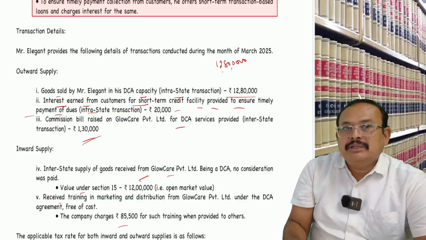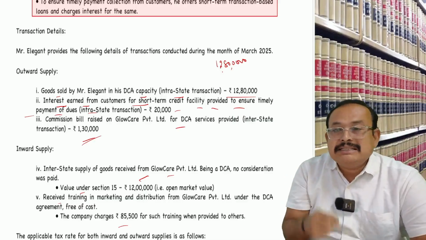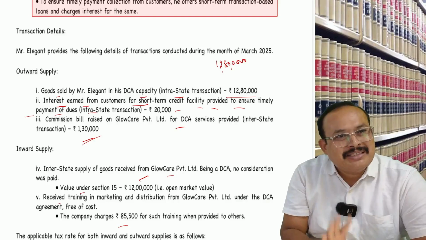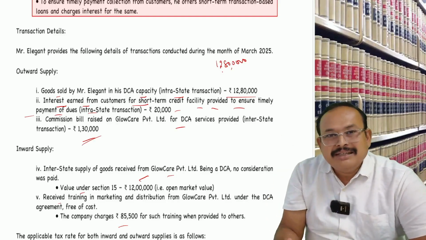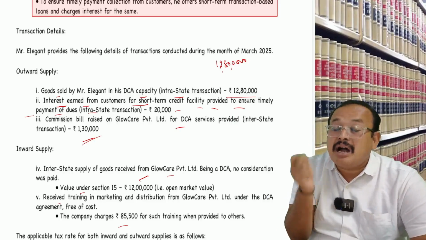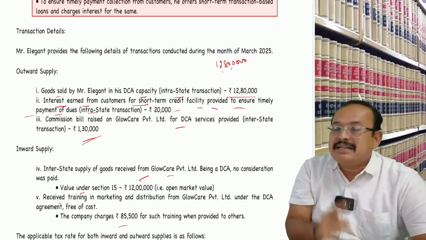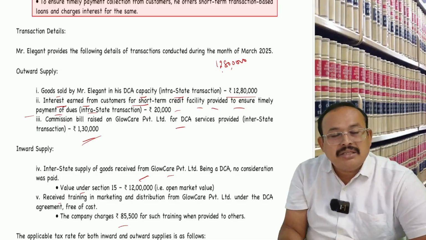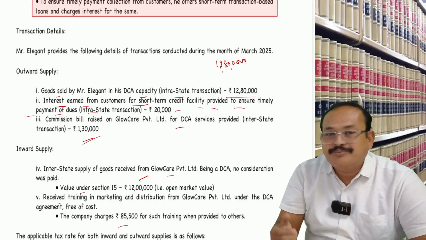Now, this is not a loan transaction. It is a transaction of sale of goods, often with a loan also. Now, the loan is taken to buy the goods and repay with the interest. That interest attracts the GST. It is not a supply that is excluded. It is not exempt in nature because there are two supplies. One is supply of goods. The other one is giving the loan.